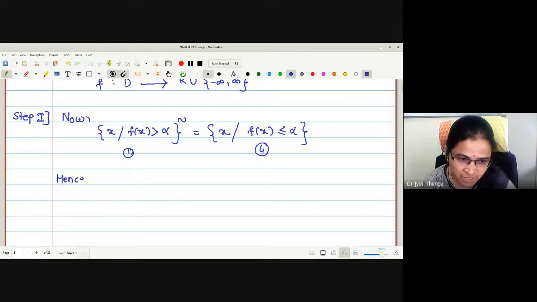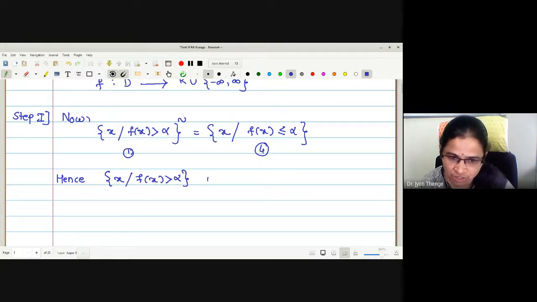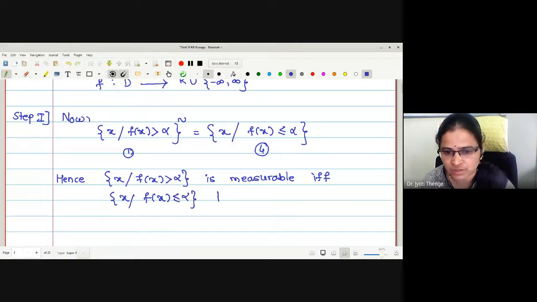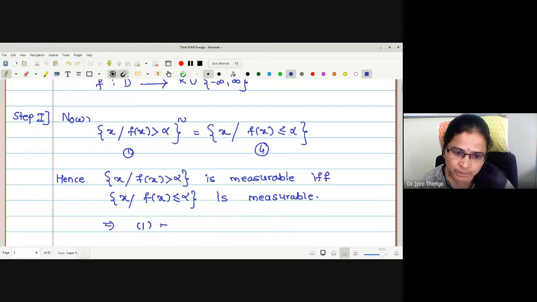Hence, the set of x such that f of x is greater than alpha is measurable if and only if the set of x such that f of x is less than or equal to alpha is measurable. Thus 1 implies and is implied by 4.